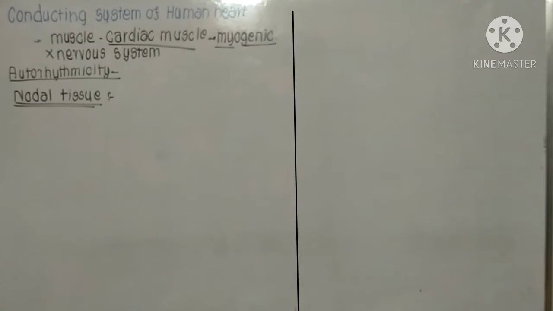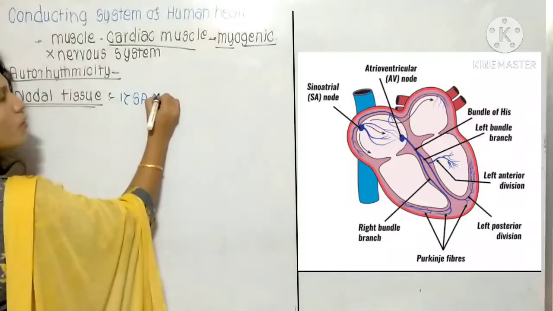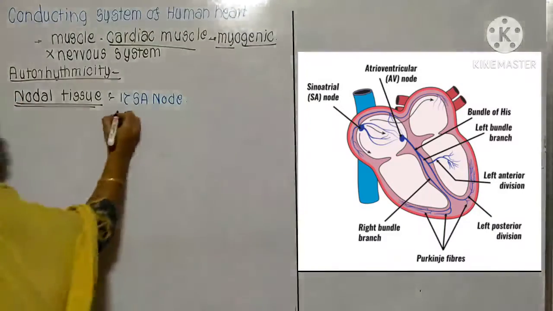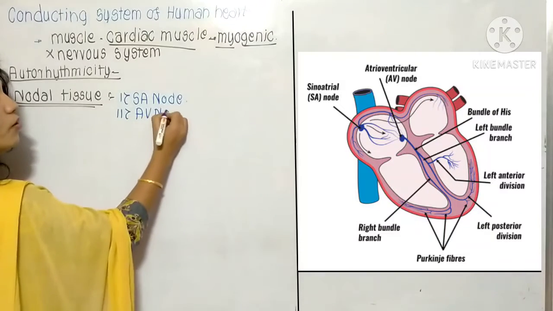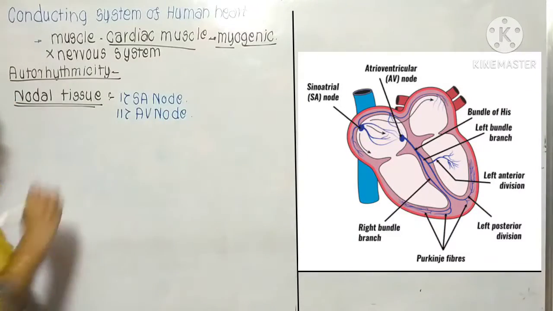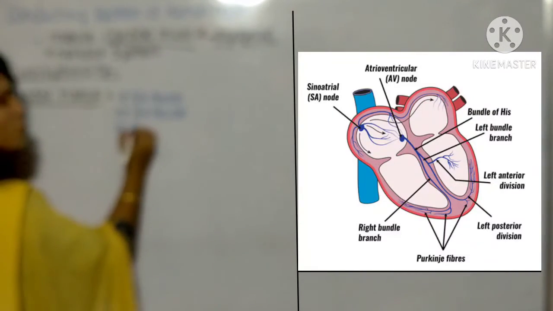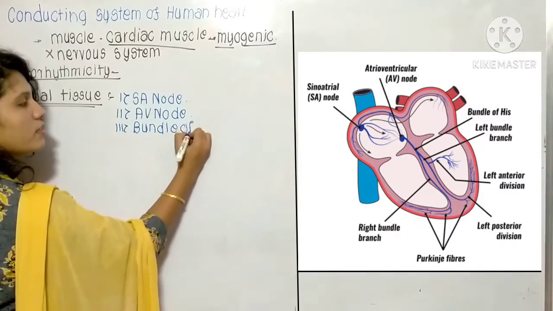Now which nodal tissues are present? The first nodal tissue is known as the SA node. The second nodal tissue is known as the AV node. The third nodal tissue is known as the bundle of His.